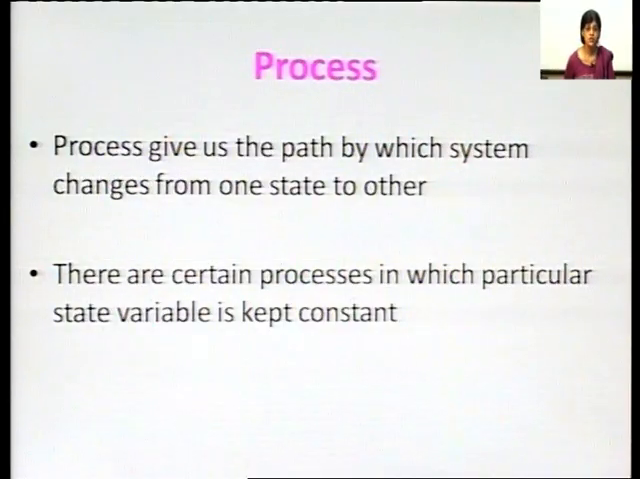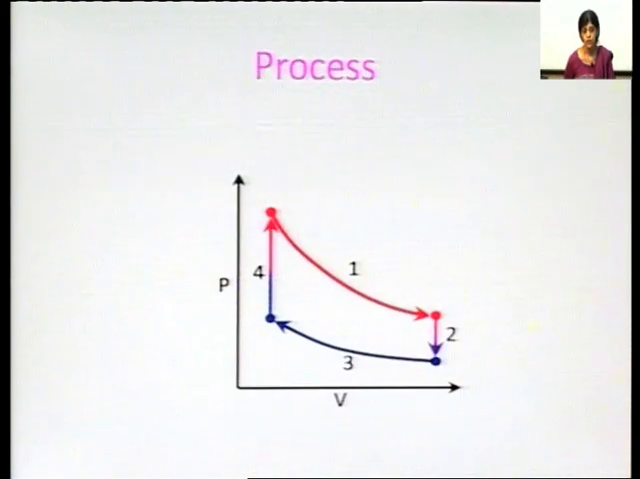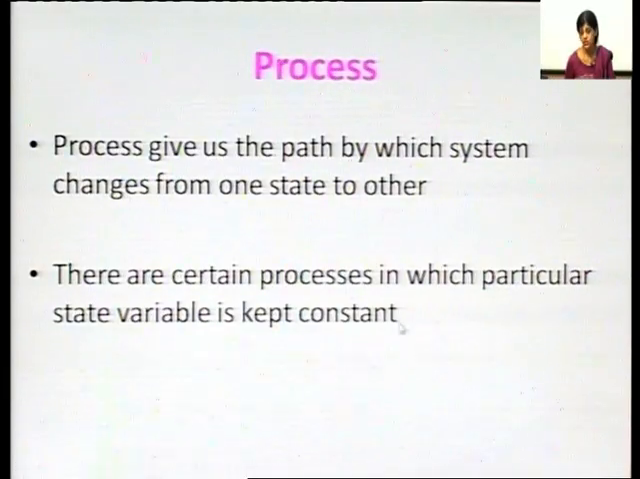So, a process gives us the path by which the system changes from one state to another. There are certain processes in which a particular state variable is kept constant, like we had seen here, in the second process and the fourth process. Here one of the variables, the volume, is kept constant. So, process only gives us the path by which the system changes.